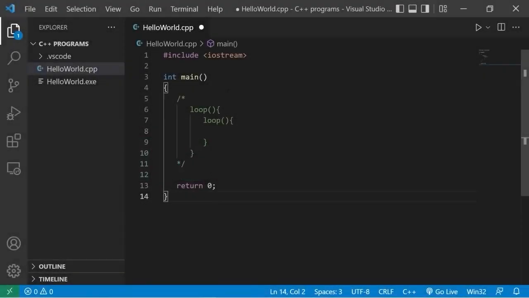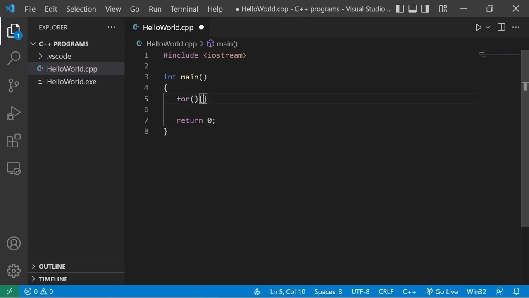Alright guys, we are on nested loops. A nested loop is just a loop that's inside of another loop. It doesn't matter what kind of loop you're working with, it can be a while loop or a for loop or whatever. Here's an example. We'll create a loop to count the numbers 1 through 10. We'll count to 10 3 times.